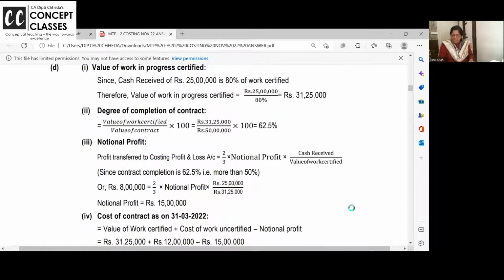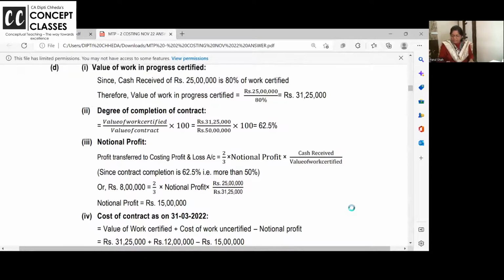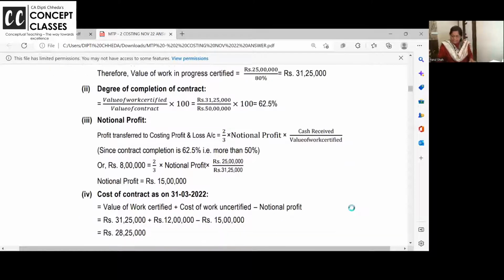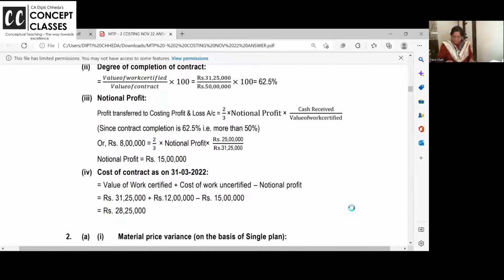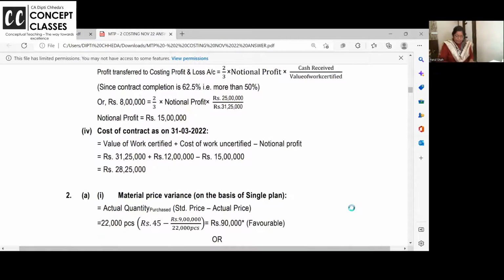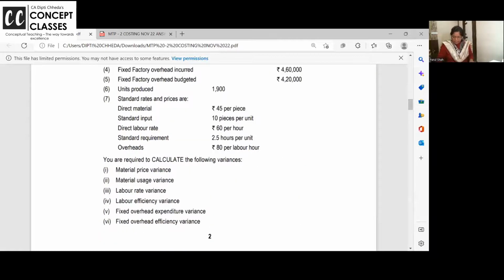Cash received 25 lakhs is 80% of work certified. Can we get work certified? Yes. Work certified by contract price is 62.5%. Is it above 50%? Yes. Take 2/3 into notional profit into cash received by work certified and you get the answer. Okay. So this you were asking me, I have answered.